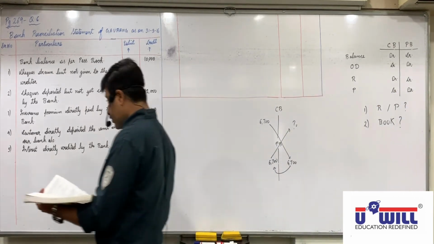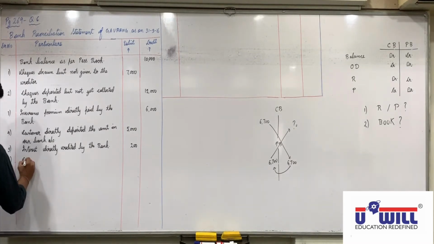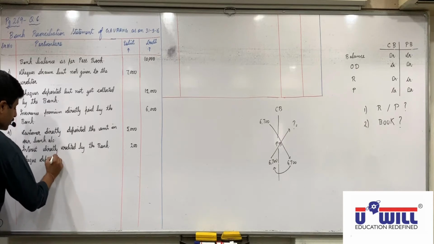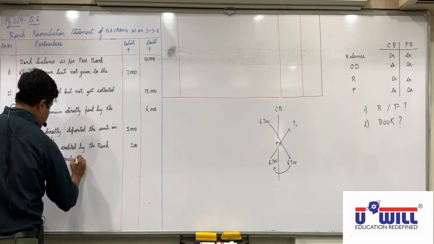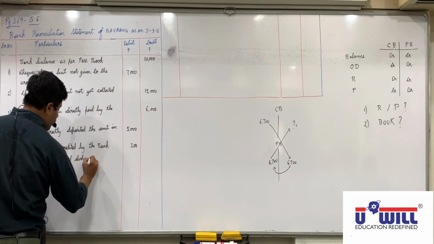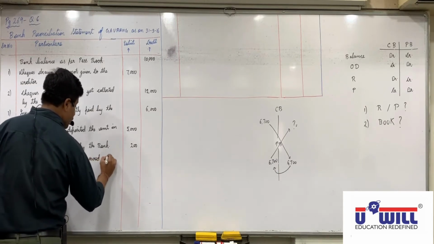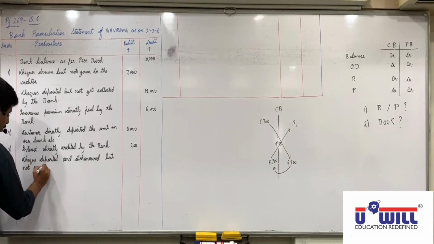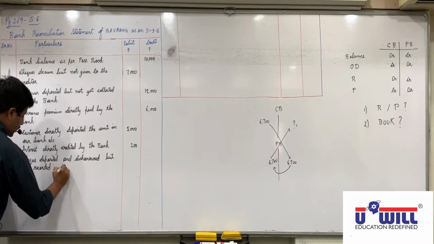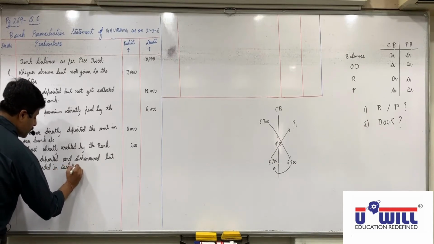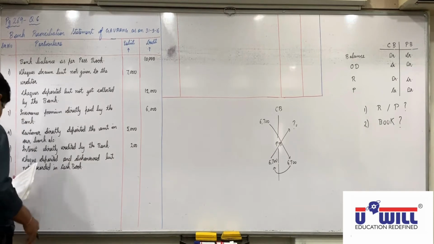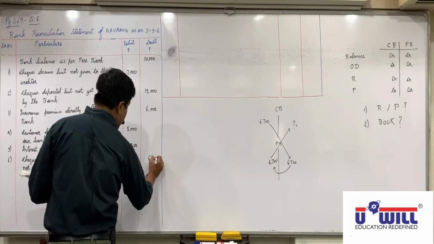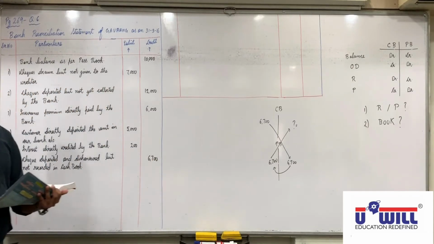So here, check deposited and dishonored, but not recorded in cash book. Okay, so it is debited in passbook 6,700 but not credited in cash book, so credited in DRS.